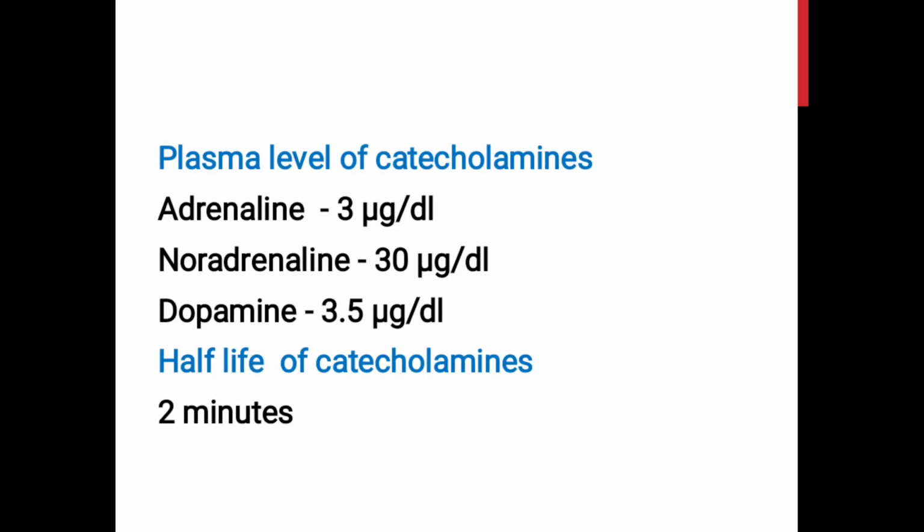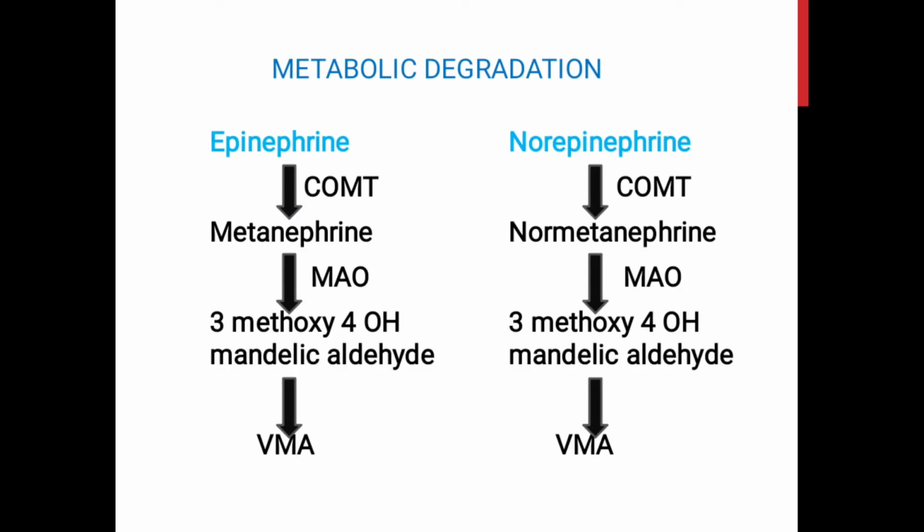The basal plasma level of adrenaline is 3 micrograms per deciliter, whereas noradrenaline and dopamine are 30 micrograms and 3.5 micrograms respectively. These catecholamines have a very short lifespan, around 1 to 3 minutes.